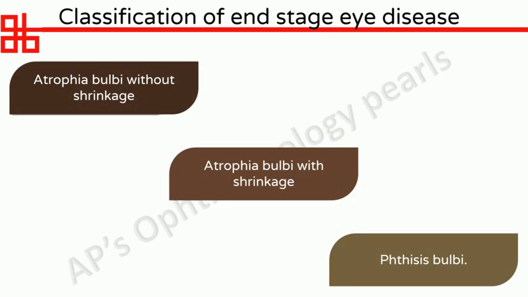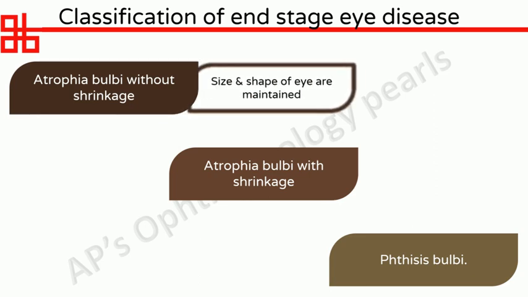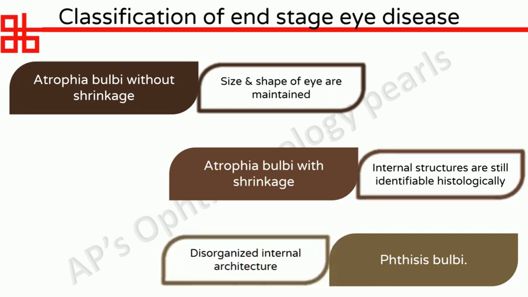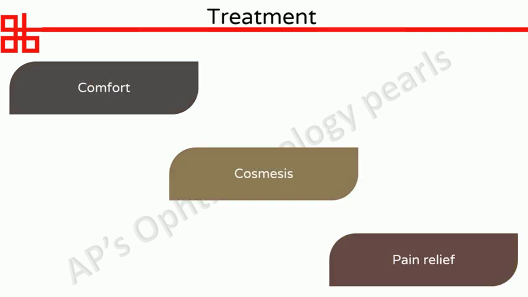End-stage eye disease is believed to pass through several stages of atrophy before progressing to the end stage of phthisis bulbi. In atrophia bulbi without shrinkage, atrophy of intraocular structures is present, but the size and shape of the eye are still maintained. In atrophia bulbi with shrinkage, the eyeball is soft and misshapen, but the internal structures are still identifiable histologically, and in phthisis bulbi, there is a disorganization of internal architecture. Calcification and ossification may also be present. Jaffe and Fine considered ossification and calcification as two additional stages.